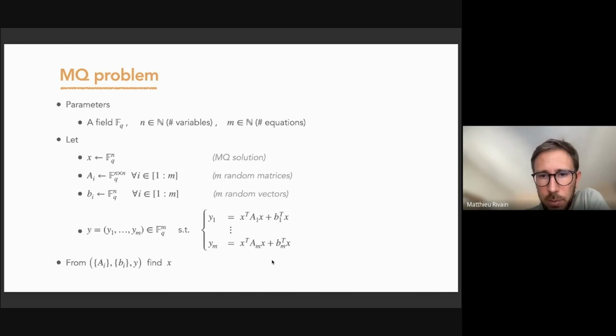Then the system is defined this way. From the secret solution, the matrices, and the vectors, we derive the output, a vector denoted y. And then the problem is: from all the matrices, vectors, and the output y, one should recover the secret solution x.